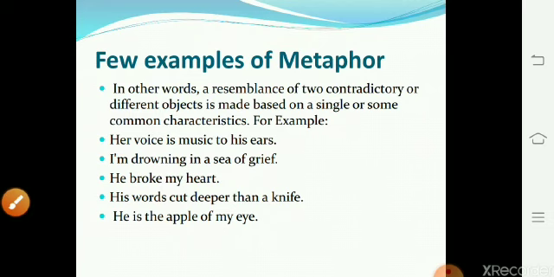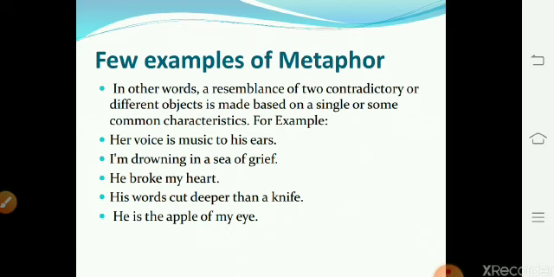A few examples of metaphor. In other words, a resemblance of two contradictory or different objects is made based on a single or some common characteristics. We should remember this. For example, "her voice is music to his ears," which implies that her voice makes him feel happy.